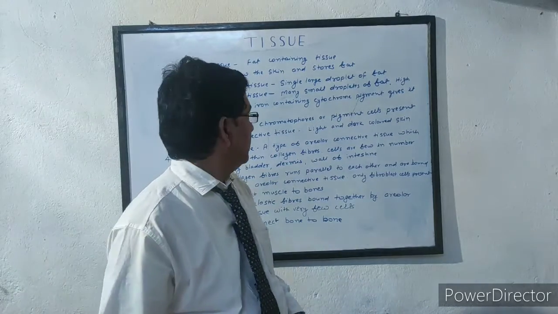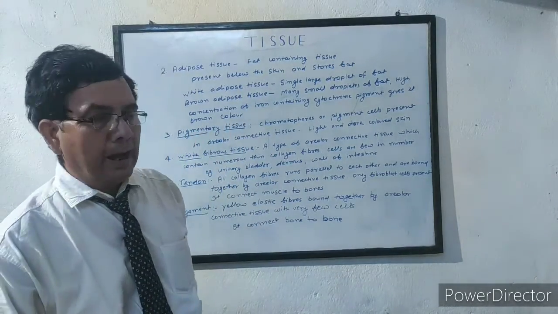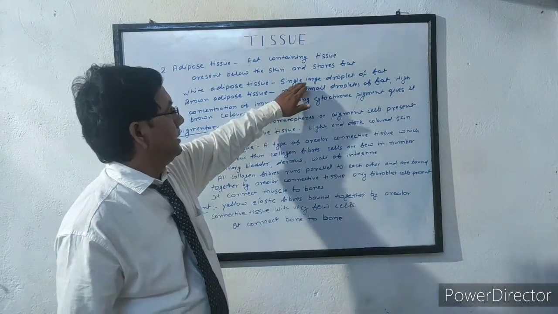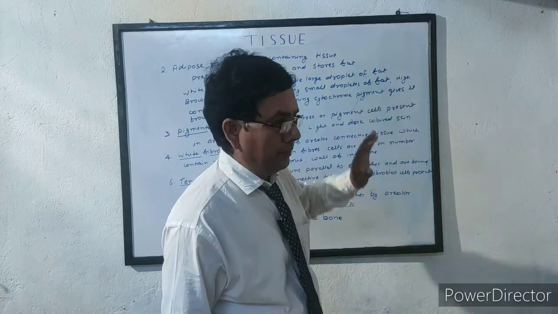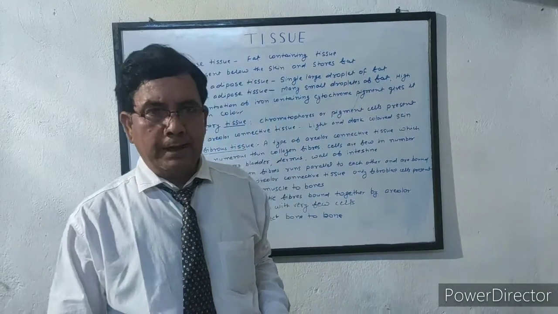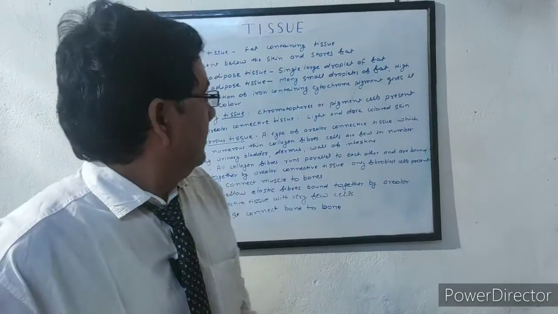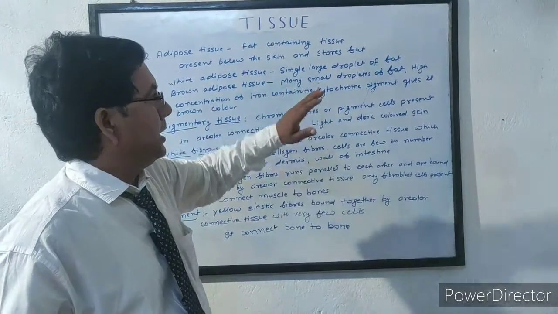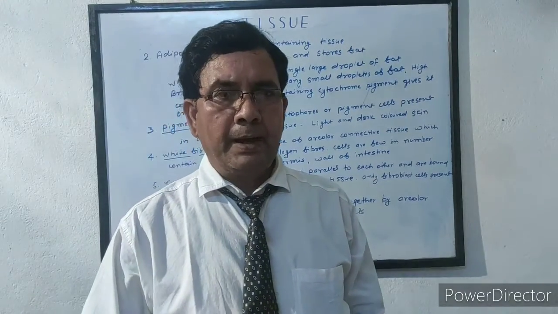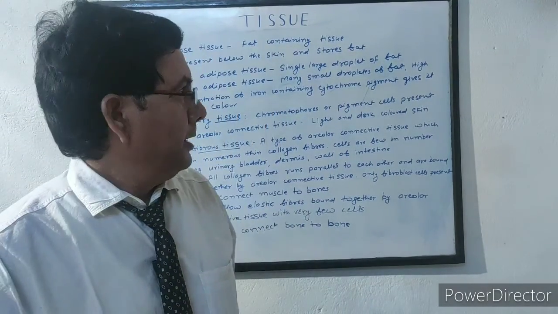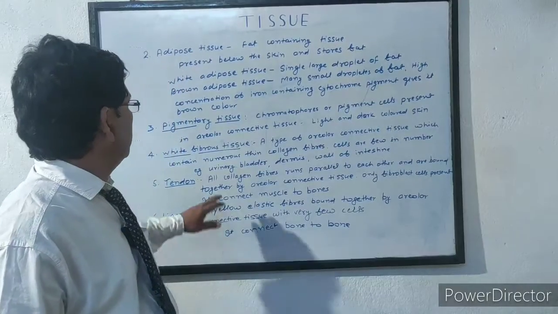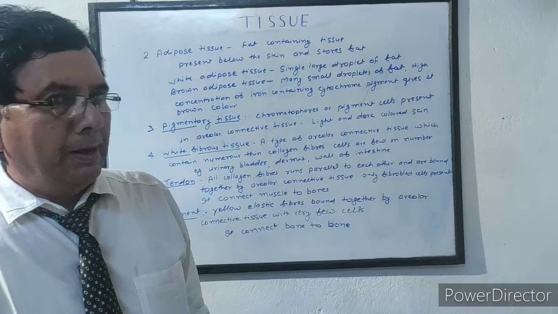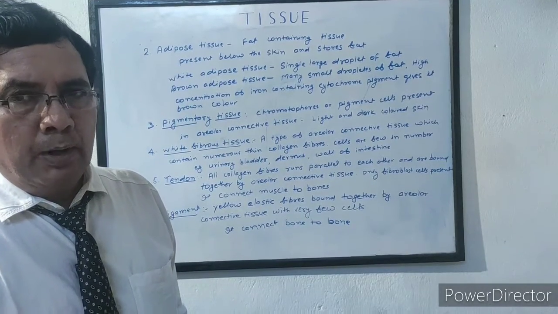It is of two types, white adipose tissue and brown adipose tissue. White adipose tissue contains single large droplets of fat surrounded by cytoplasm, while brown adipose tissue contains many small droplets of fat scattered in cytoplasm. Its brown color is due to a high concentration of iron containing cytochrome pigment, which gives it the brown color.